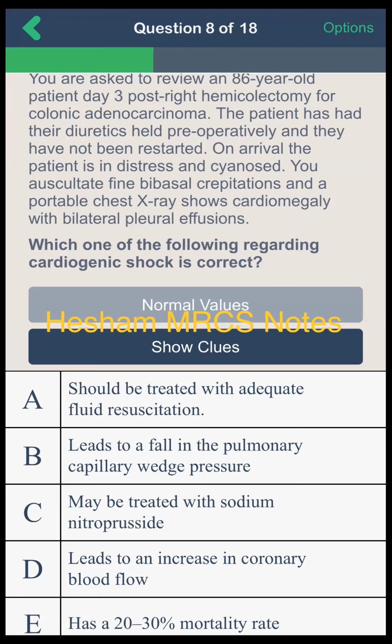Sodium nitroprusside is a direct vasodilator agent, so it will cause venodilatation and dilatation of the outflow of the heart, and the relief of the afterload. And this will reduce the systemic vascular resistance and also will enhance the venous return and reduce the obstruction that the heart will face. Okay, so the sodium nitroprusside will help both preload and afterload. Sodium nitroprusside is also important as it is a direct vasodilator agent.